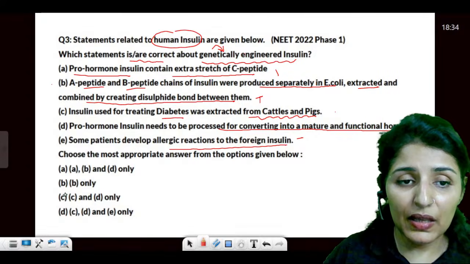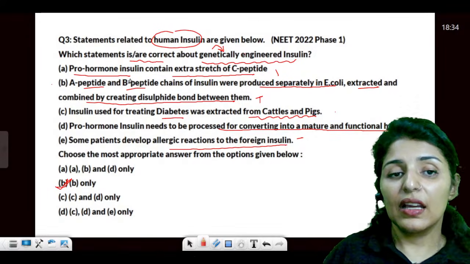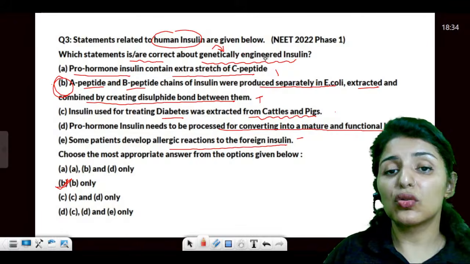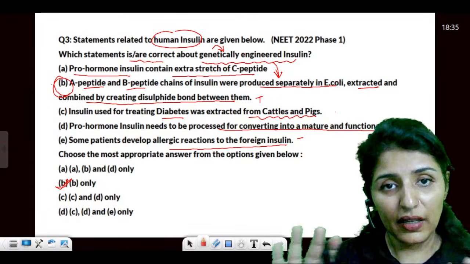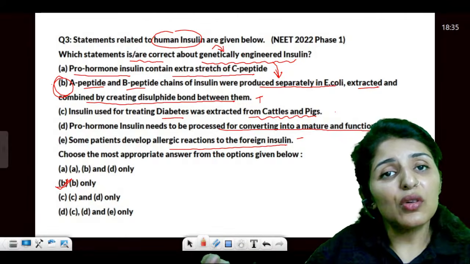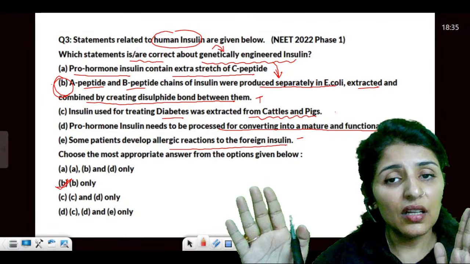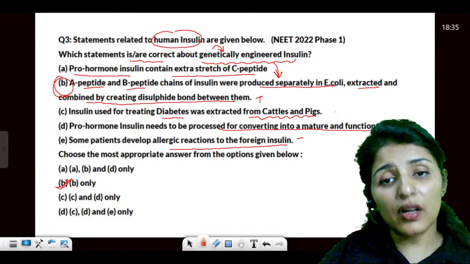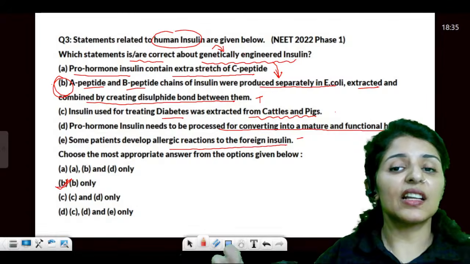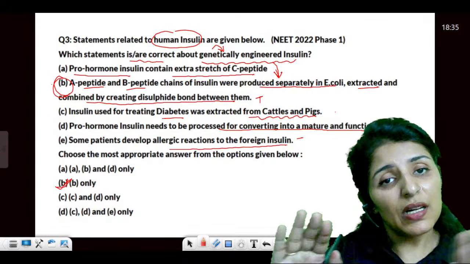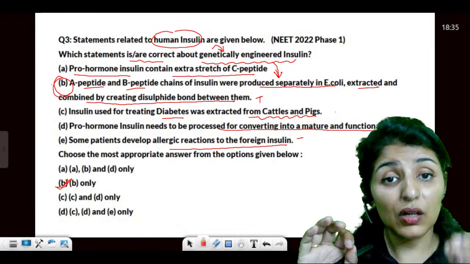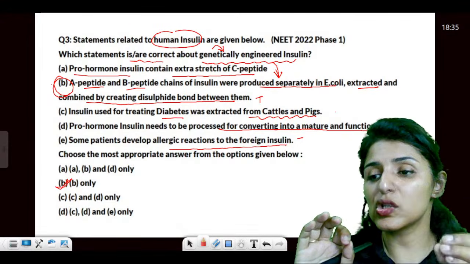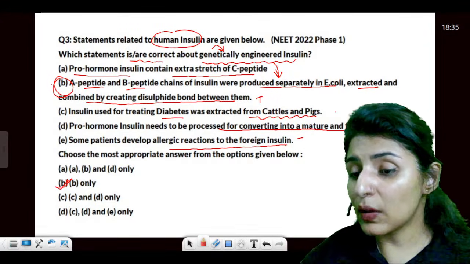So the answer would be B only. See, only this statement holds true for the genetically engineered. See, proinsulin contains an extra stretch, right? But then proinsulin is not produced by genetic engineering. Are you getting that? So, insulin which was extracted from cattle and pig is not genetically engineered. All the statements are true, but you have to find one statement which is for genetically engineered insulin. Are you getting the question?